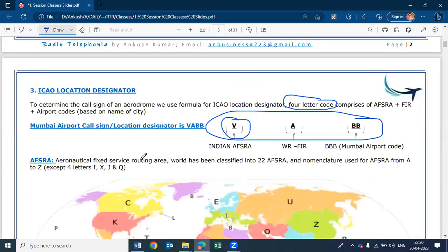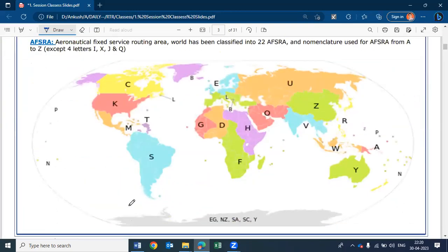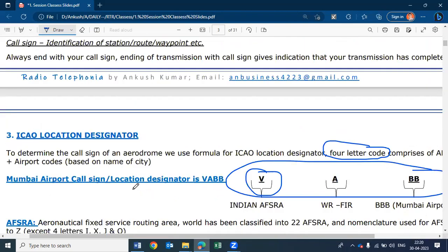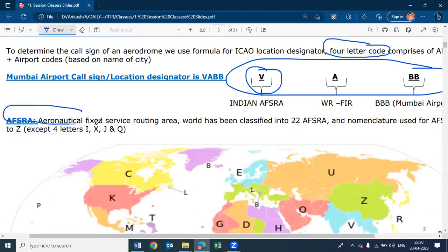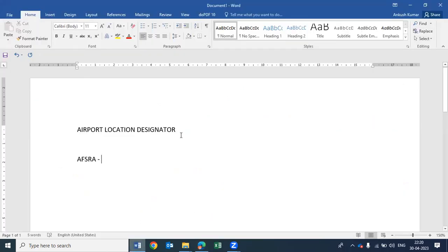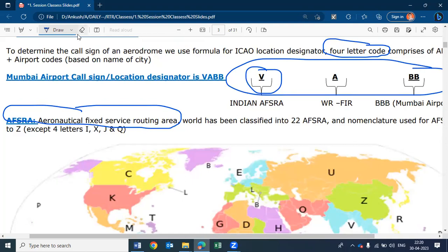Okay? AFSRA full form. Here also it is written: aeronautical fixed services routing area. No need to write here, it is already written. So AFSRA means aeronautical fixed services routing area.